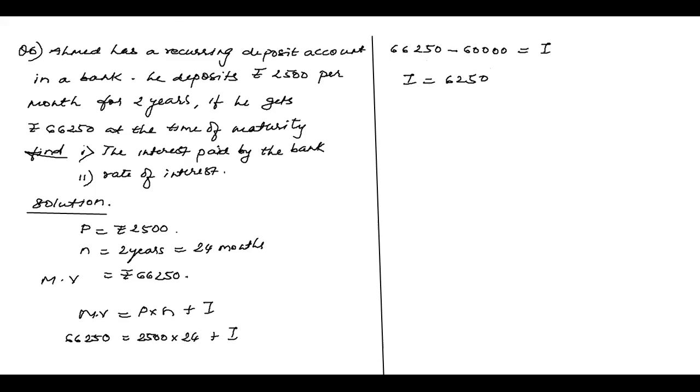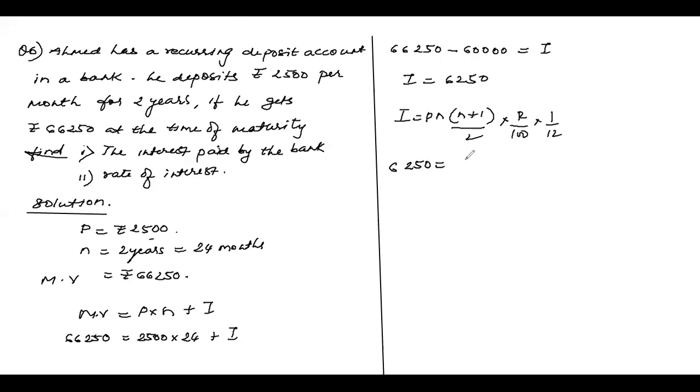You can clearly see, children. Now rate of interest. I want the rate of interest, R. So in the formula of I, what is the formula for I? I equals P into N into N plus 1 upon 2 into R upon 100 into 1 by 12. So R, just put the values.